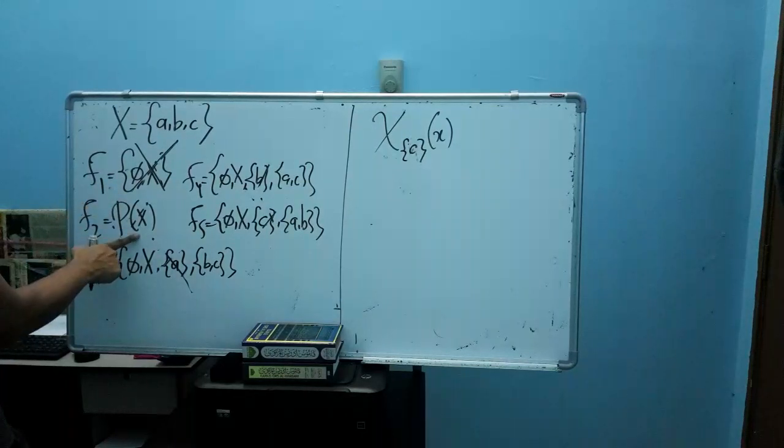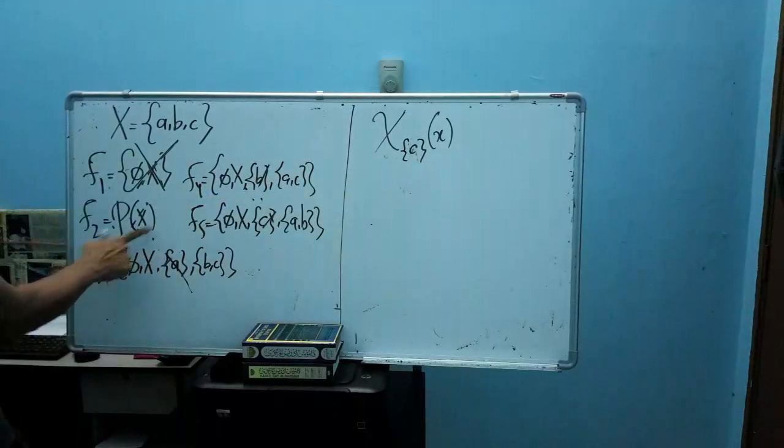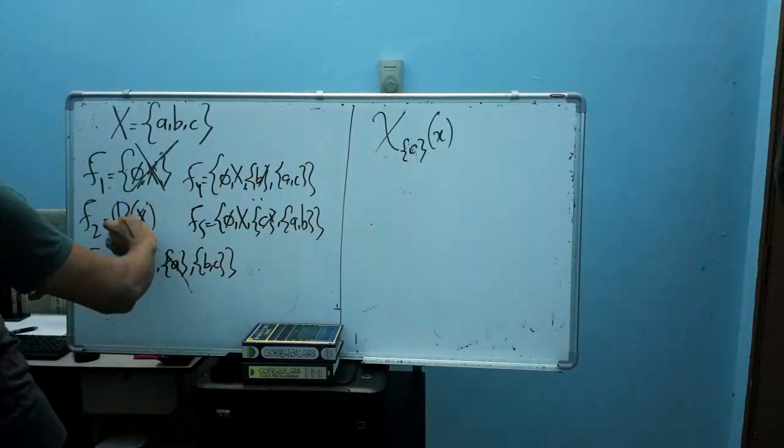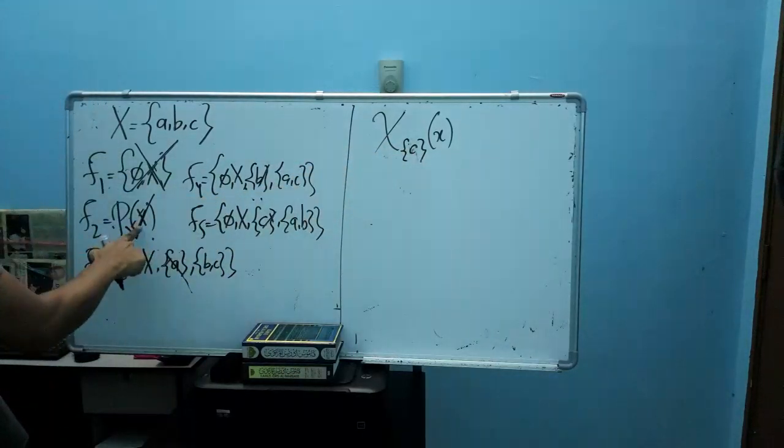How about the second one? Does the second one contain C? Yes, the power set of X contains C, right? So this indicator function is measurable with respect to this algebra.